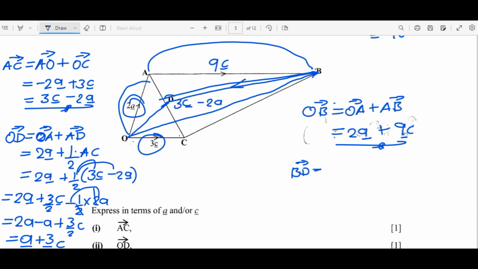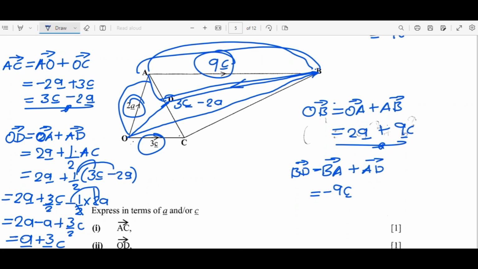So this is equal to BA plus AD. BA is against the arrow, so we introduce negative to 9C. Then plus half of the vector AC, which we said is 3C minus 2A.